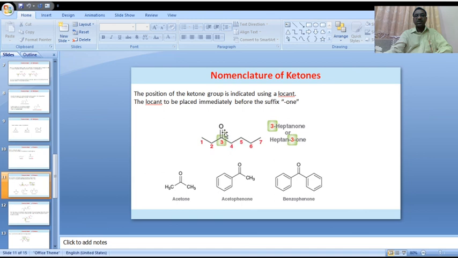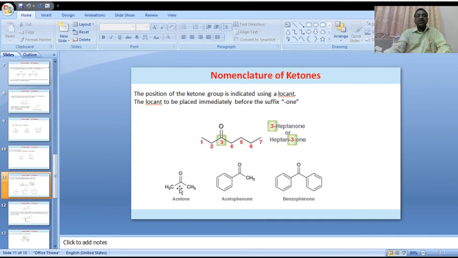Is it clear? In another way, we can also call it heptane-3-one, indicating the carbonyl on the third position. Heptane-3-one or 3-heptanone. Is it clear?